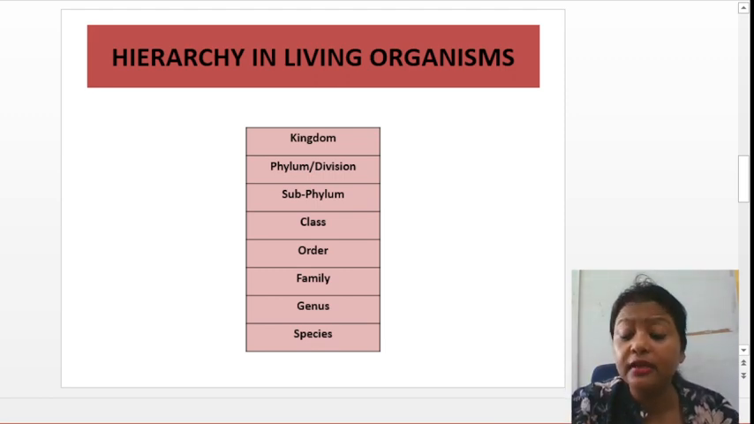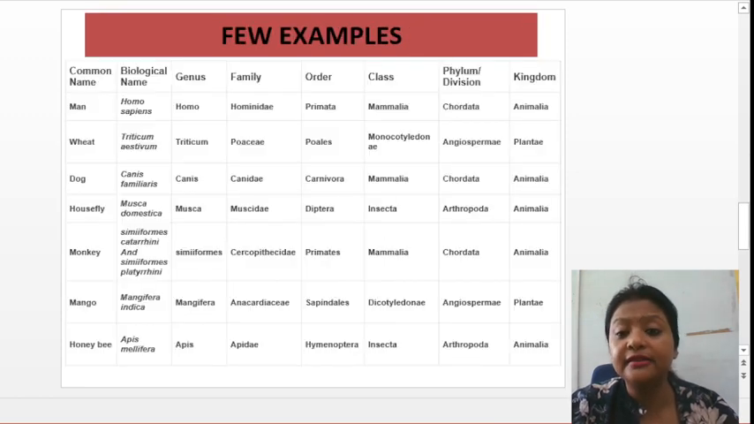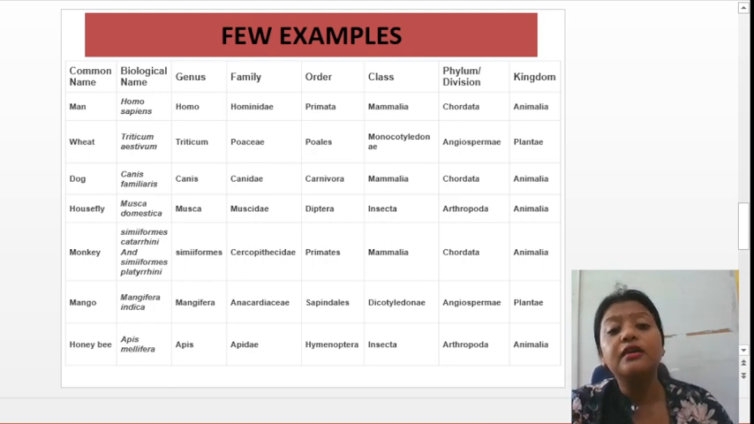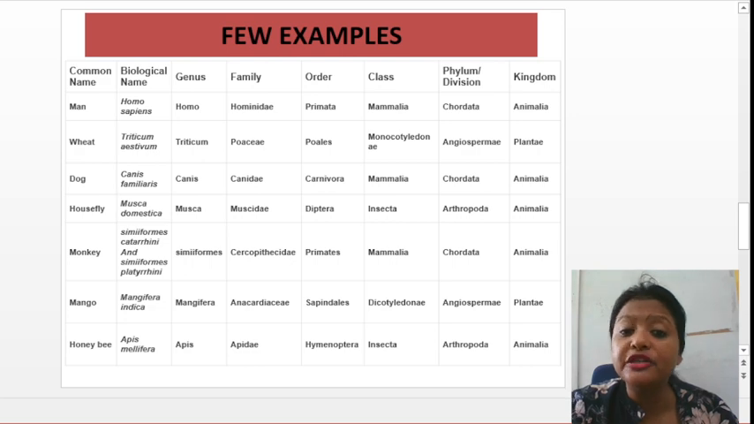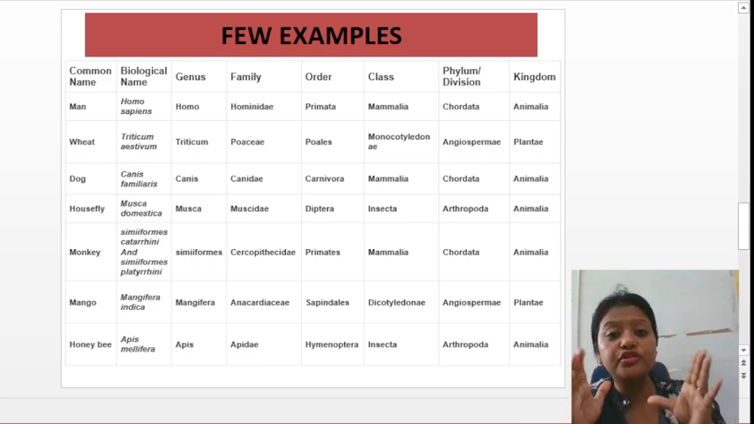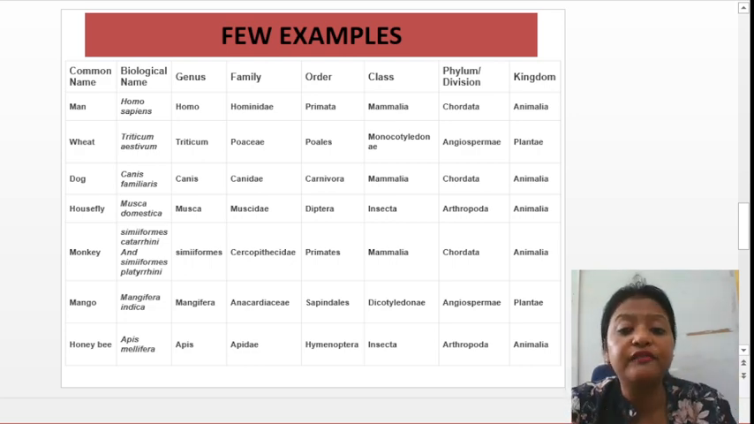I'll explain to you with the help of an example. These are some examples that I've shown out here. Man, I told you Homo sapiens, the biological name of human beings. Homo is the genus and sapiens is the species. This Homo genus comes under the family Hominidae. The order is Primata, class is Mammalia, phylum is Chordata, and animal kingdom. So we are all under animal kingdom.